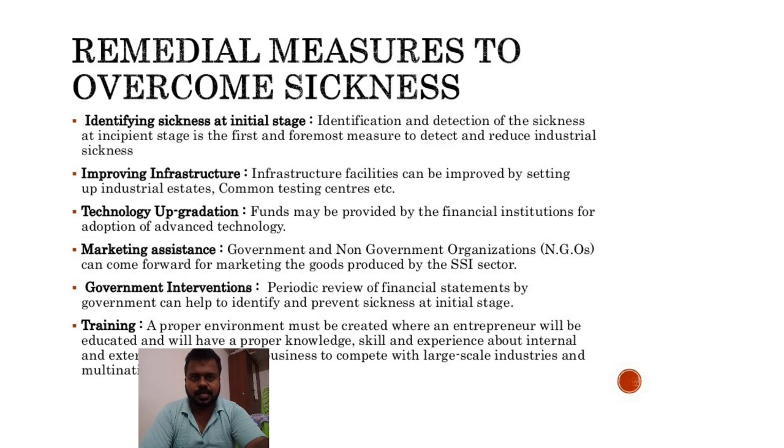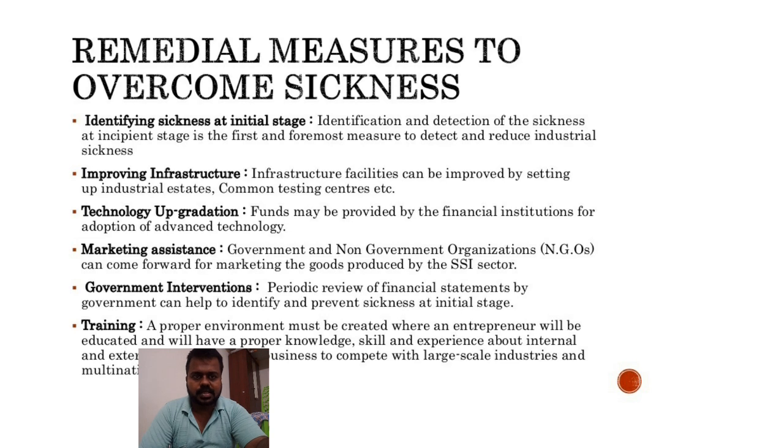Next one is technology upgradation. Funds should be provided by the financial institution to upgrade the technology. For example, in a production company, if they are using a lathe, it should be upgraded to CNC machines. This is the technology upgradation. If they keep on working with the lathe, then the production will be low, the quality will be low, then automatically the industry will be sick. This is known as technological upgradation.